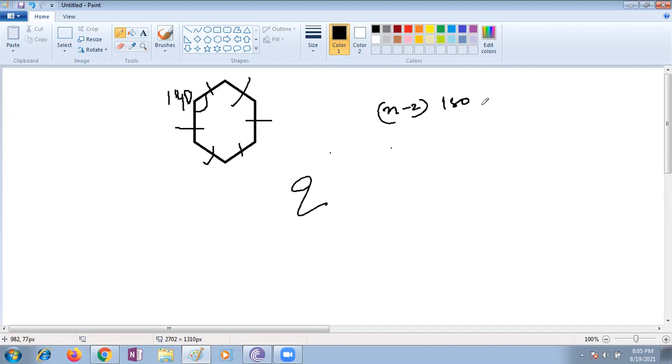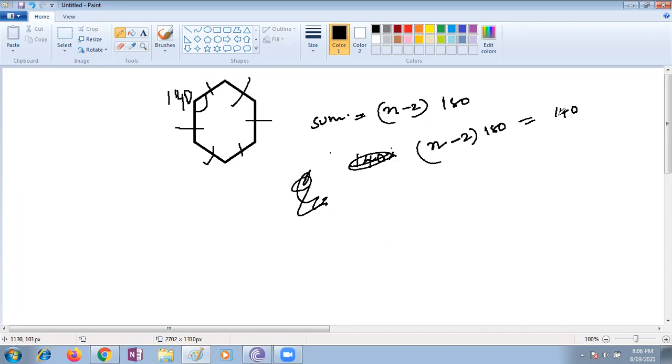So here, this is the sum of interiors. What the sum of all interiors is, we don't know, but each angle we know. An n-sided polygon means n minus 2 into 180 is nothing but 140 times how many?